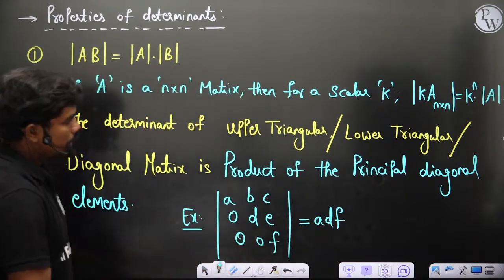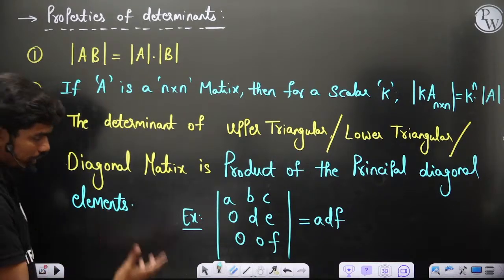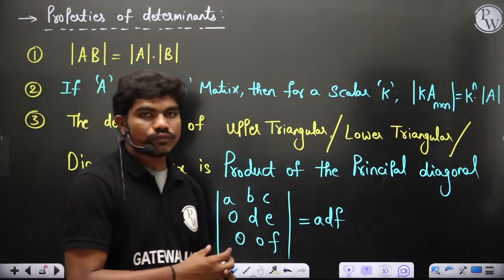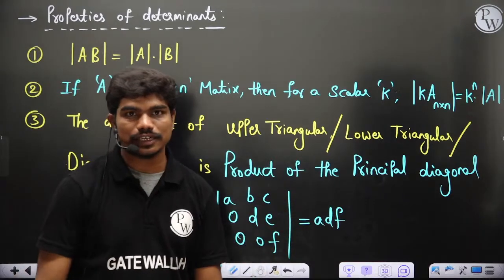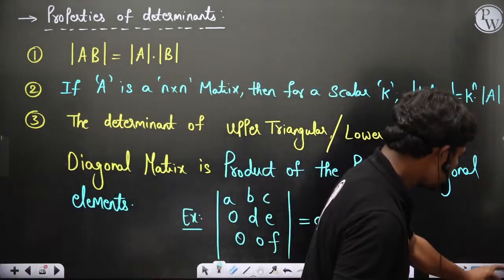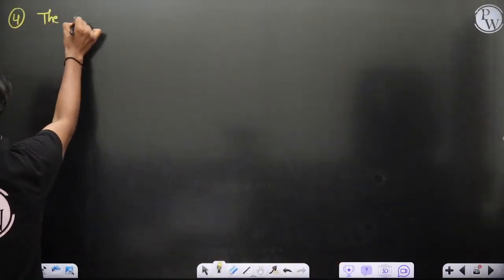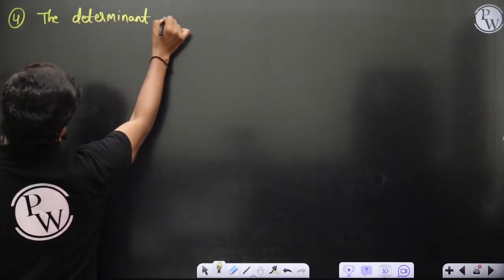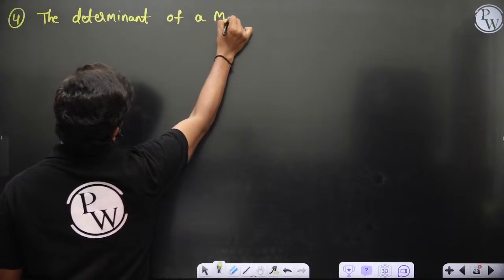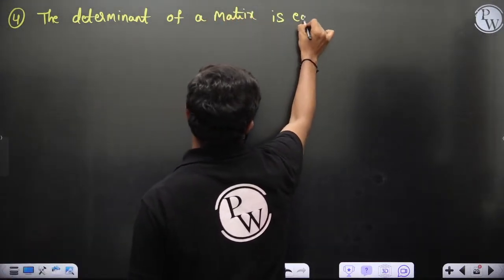So likewise, you can take any triangular matrix, upper triangular or lower triangular or diagonal matrix, and the determinant is equal to the product of all the principal diagonal elements. Clear? Now let's see one more thing. The determinant of a matrix is equal to the determinant of its transpose.